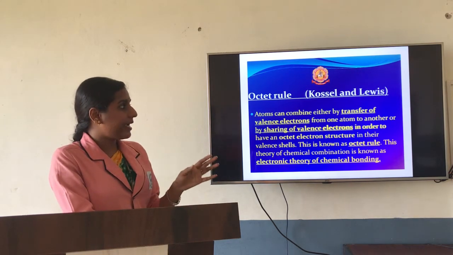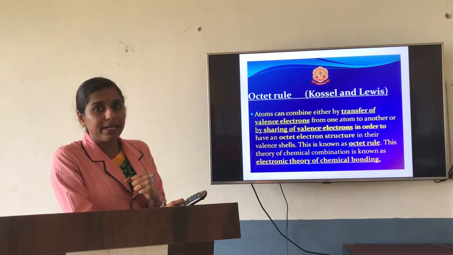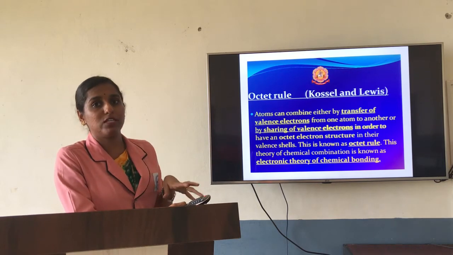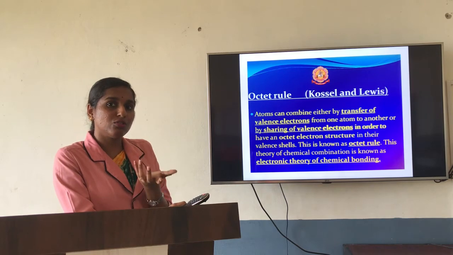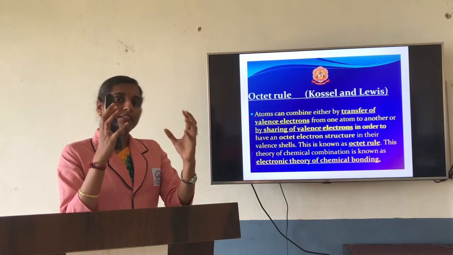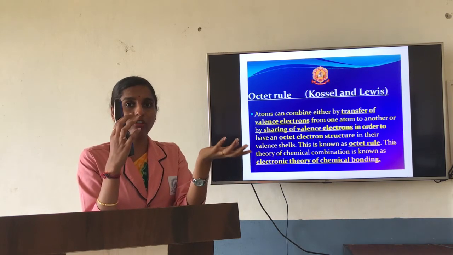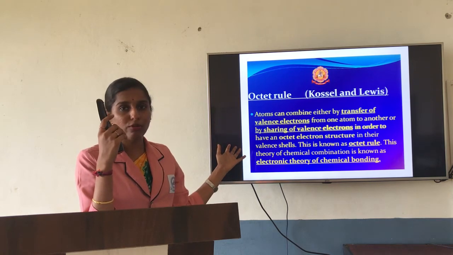Whenever it goes for bonding, to attain stability or to get 8 electrons in its last shell, which is considered the valence shell, it should go either with losing or gaining of electrons, which I have already explained with sodium chloride.